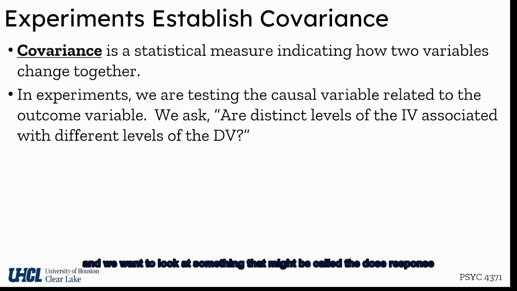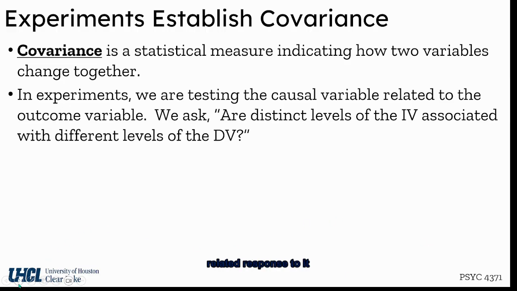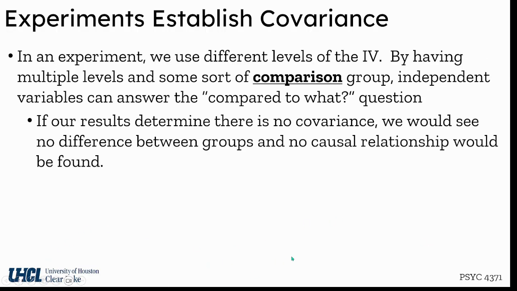And we want to look at something that might be called the dose response. So in other words, those distinct levels are going to show a covariance in my measured dependent variable. And those different levels are going to be associated with different levels in the dependent variable. There's going to be a related response to it.